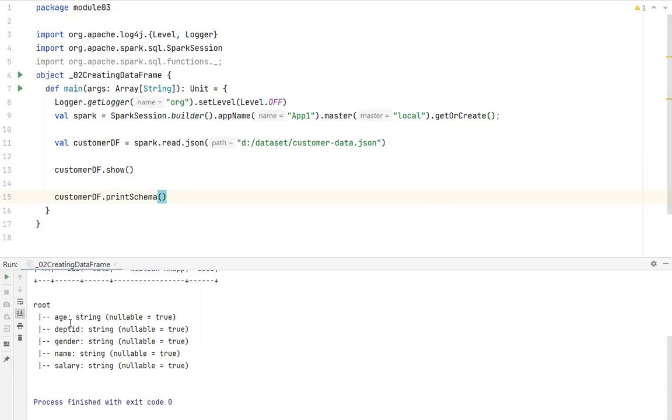Yeah, now can you see this here? Please observe this. It has printed the schema: age, department ID, gender, name, and salary. So it printed with the schema, right?